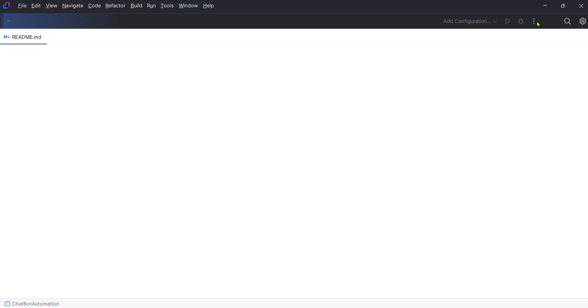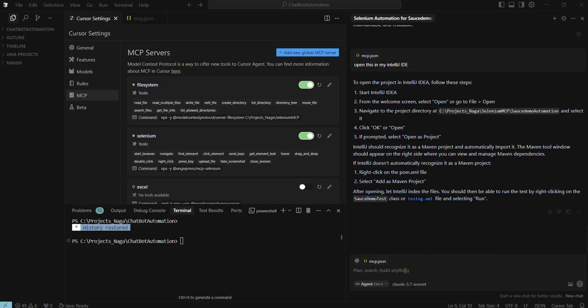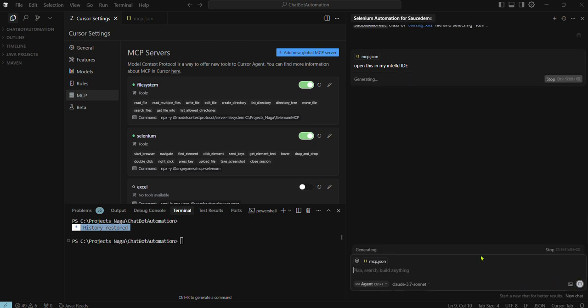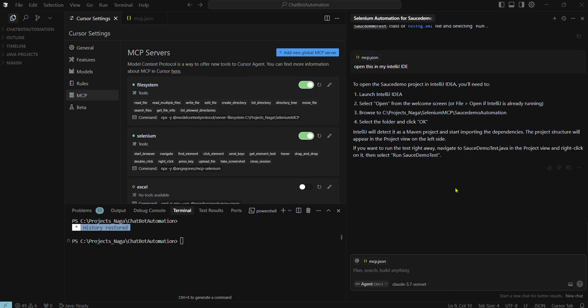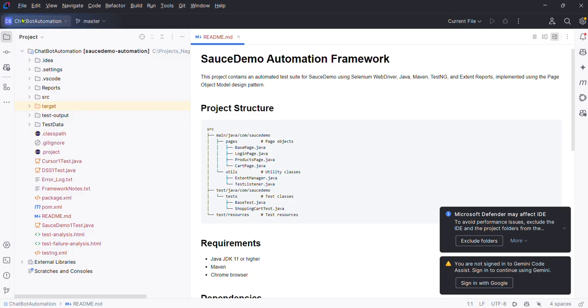Okay, IntelliJ is opened. Again, let me ask: open it in my IntelliJ IDEA. I'm just checking whether it will open it or not. So it is asking me to do the same thing. Okay, let me do it.